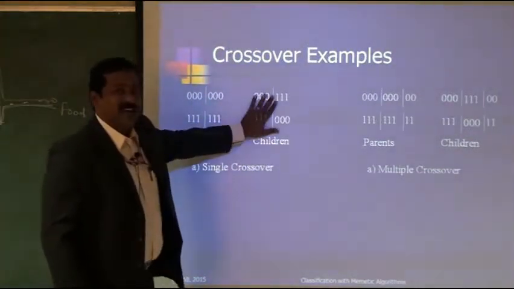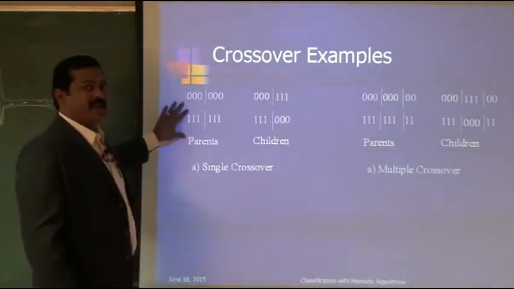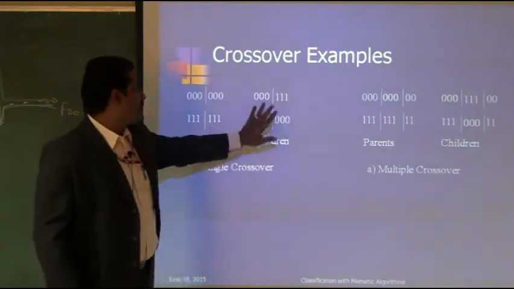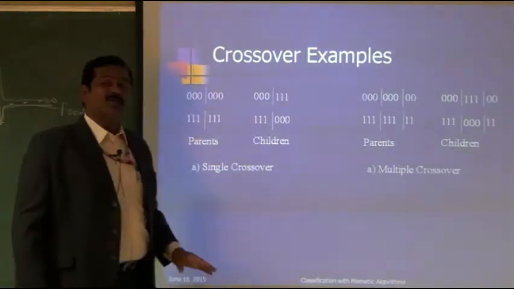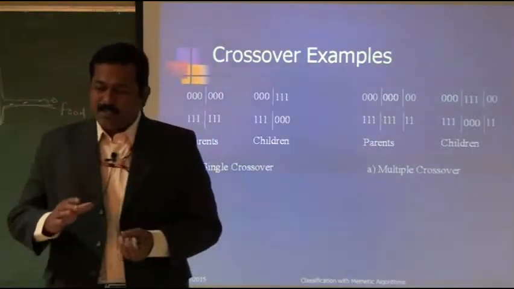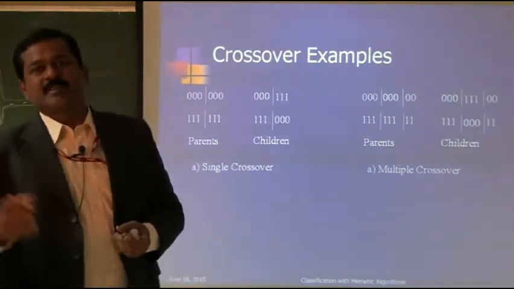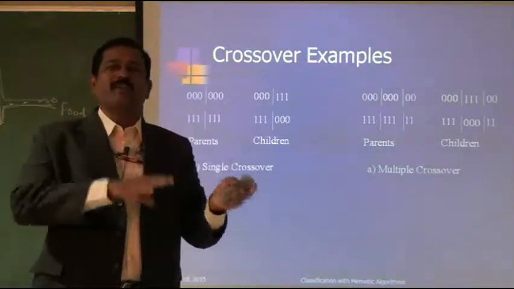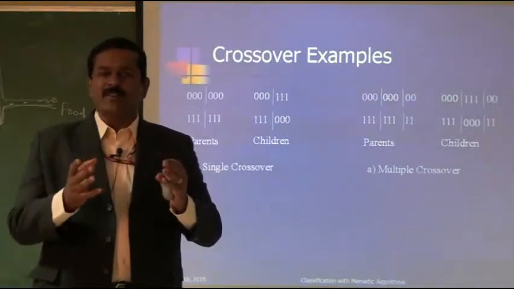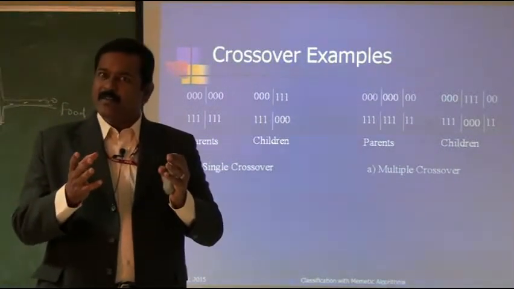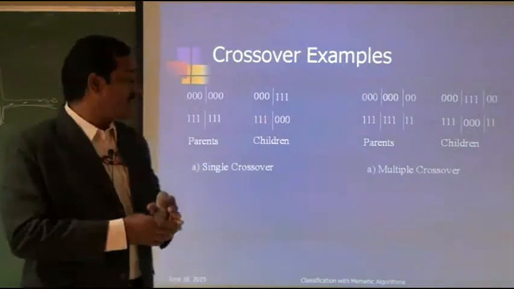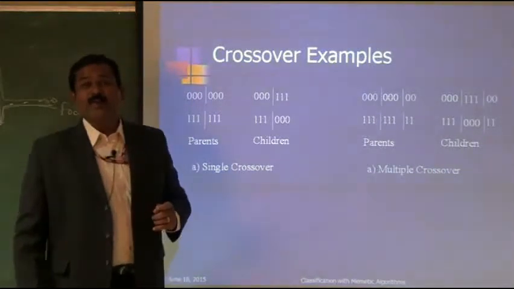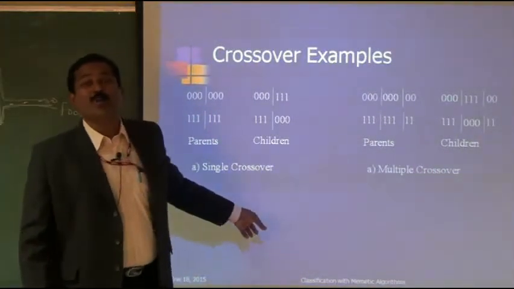So we get children. Are they similar to the parents? No, they are different. How? It is all 0 here, then 0 0 0 1 1 1. So these are the children, and these are the parents. Crossover takes the population to the next generation. Understand? From father and mother, we get children. The children inherit characteristics of both the father and mother, but they are definitely different from them. From parents to children, through which operation? That's called the crossover operator. So we are going to develop some algorithms to do these crossover operations.